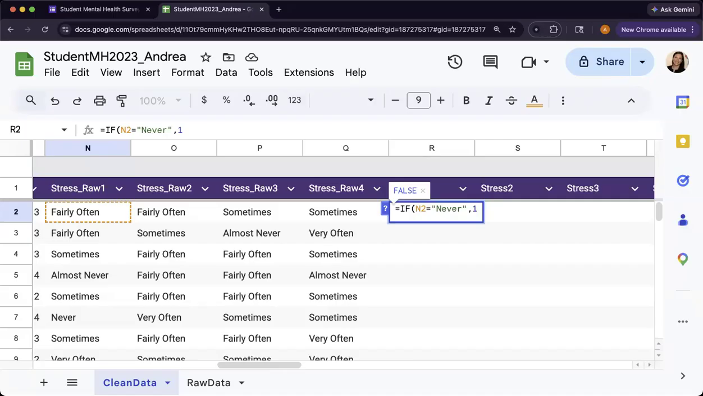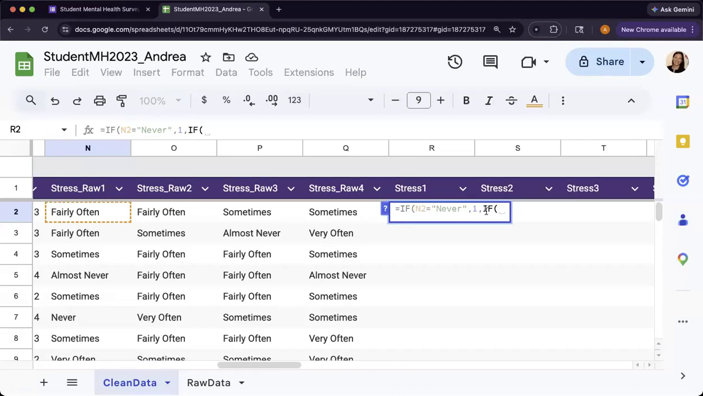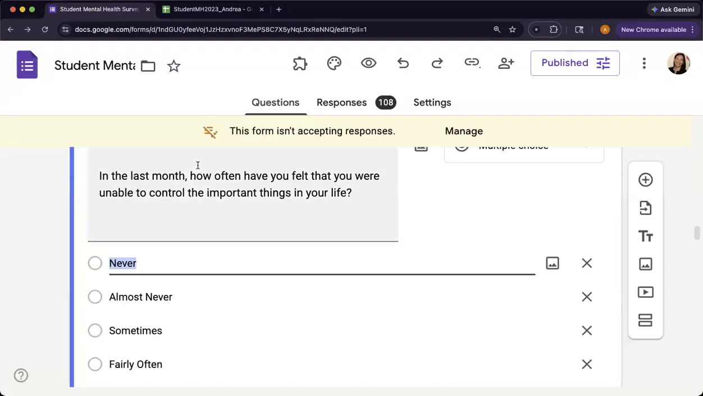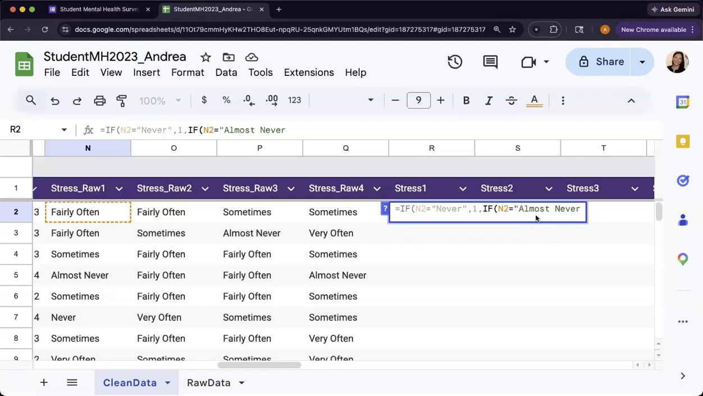Now I'm going to do another comma, and a new if statement that's nested. So right after that 1, a comma, and then if. I'm going to click on the same cell and say equals. This time I want it to be the next option, which is almost never. I'm going to put that in quotations so it's recognized as character format. Then if it's almost never, I'm going to have it say 2. I'll do another comma, another nested if statement, same cell. So I'm going to say N2, I can just type it in, equals, and our next option is sometimes.